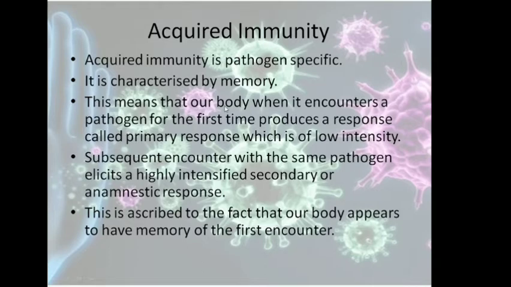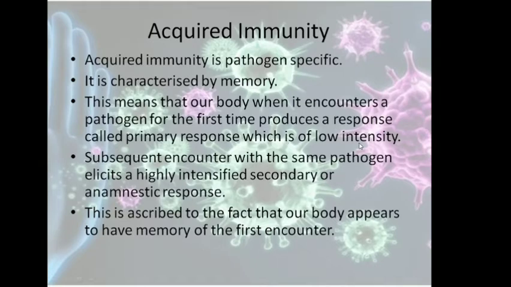This means that our body, when it encounters a pathogen for the first time, produces a response called the primary response, which is of low intensity. So when a pathogen, say for example a bacteria, enters the body for the first time, the immune response is of low intensity, and it takes time. This is called the primary response.